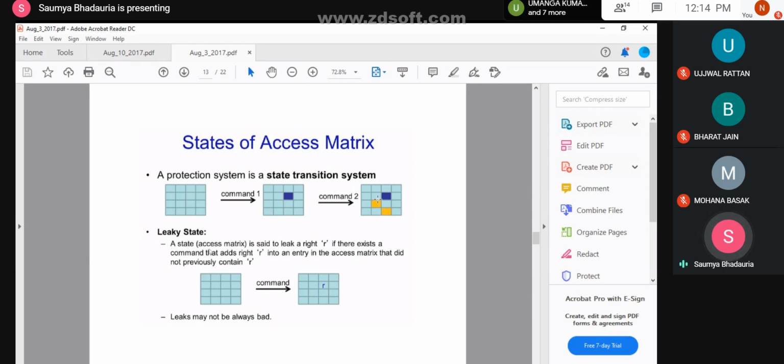So that is why it is said that while transferring, it is possible that you can copy the read privilege into any cell in the matrix. So it would not alter the functionality or the security of the system at a very high risk.